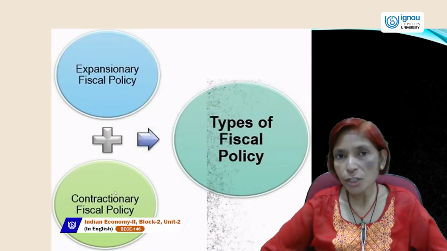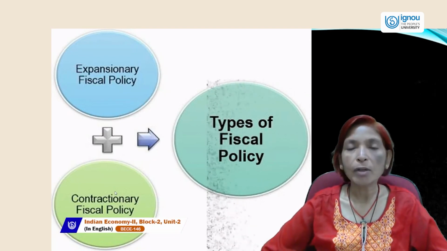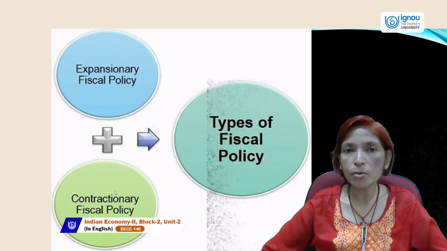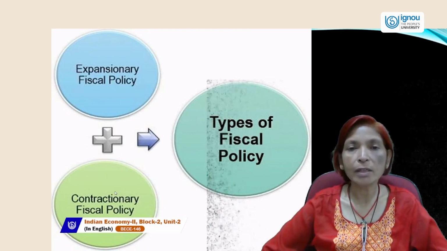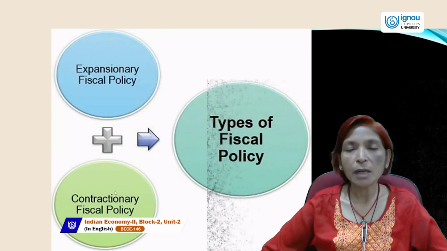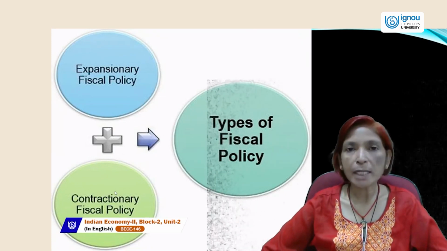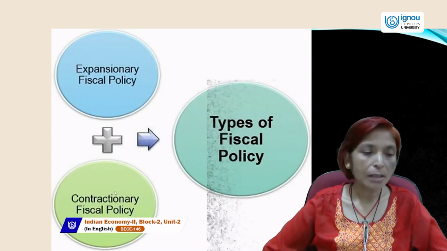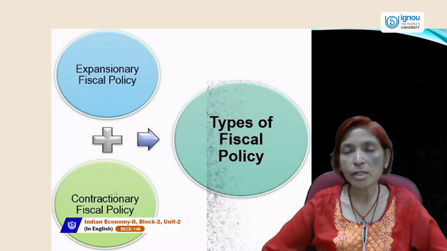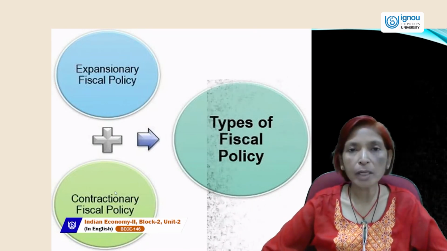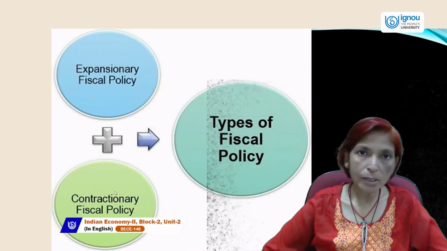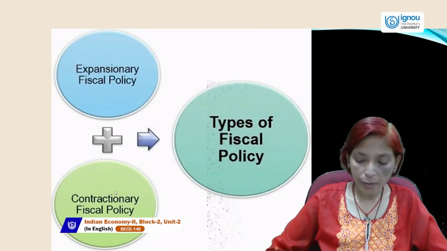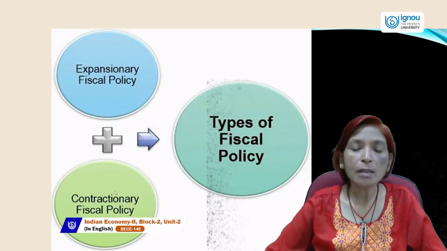And at the time of inflation, when prices are increasing, if the government wants to control the price level, then the government will impose more and more taxes on consumers and producers so that consumers' expenditures will reduce, their purchasing power will fall, their demand will fall, so that prices can be stabilized or controlled. So at the time of inflation, the government always uses this contractionary fiscal policy, in which the government imposes more taxes on consumers and producers, and cuts public expenditures. So these are the two types of fiscal policy.